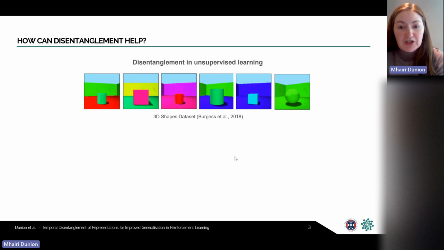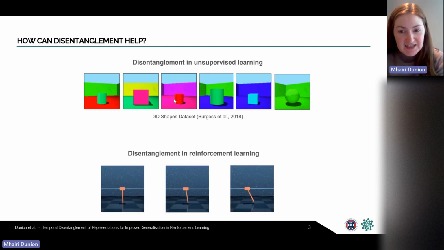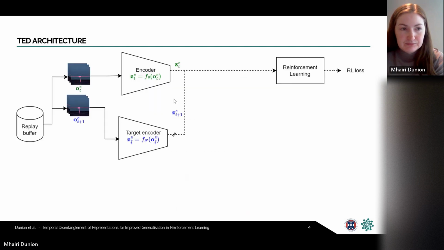So recent approaches make use of non-IID images, such as assuming access to pairs of images with limited numbers of factors varying between the pairs. But non-IID data, which we need for disentanglement, is readily available in RL as the image evolves over time. So we propose an approach that uses this temporal structure of RL data to learn a disentangled representation. Our approach is called TED, which stands for Temporal Disentanglement, and it's an auxiliary task that can be applied to